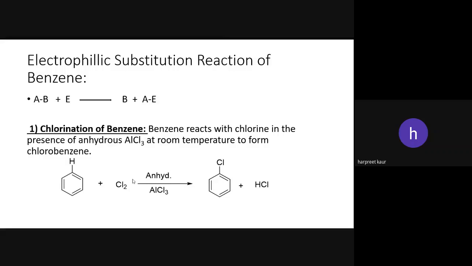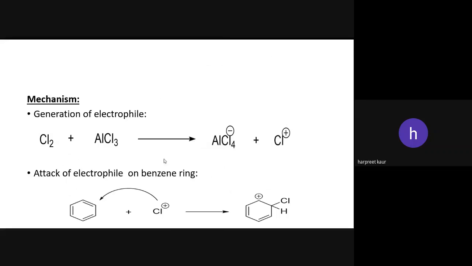Benzene reacts with chlorine in the presence of anhydrous AlCl3. It forms chlorobenzene and HCl. Next is the mechanism. Generation of electrophile. Due to the presence of Lewis acid, that is AlCl3, generation of electrophile takes place as the Lewis acid accepts the electron pair from the attacking reagent.